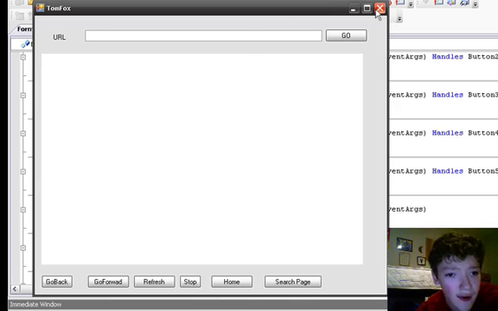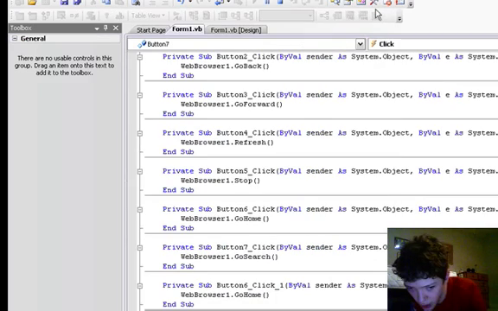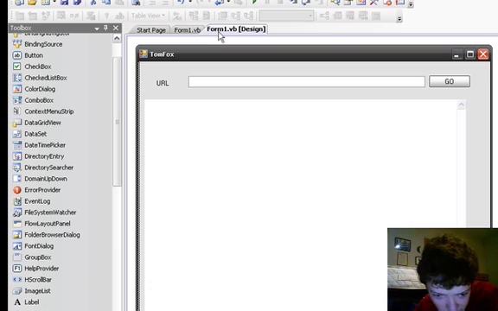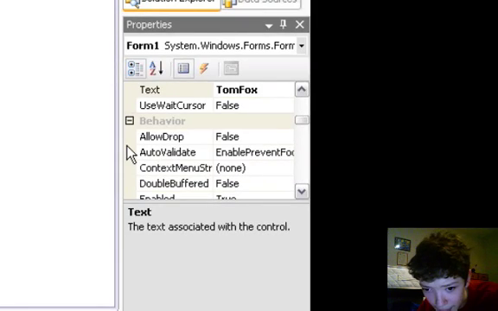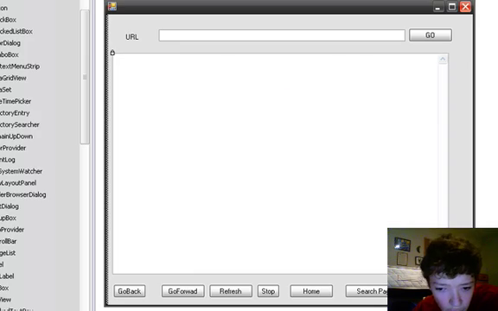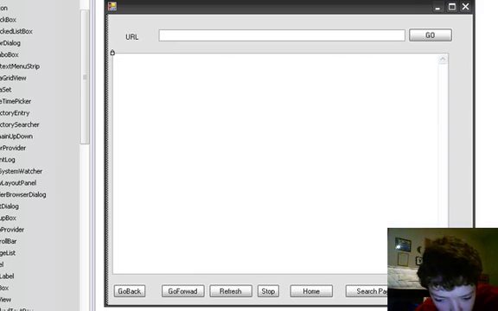And something else we need to do is define our home page, so we've got somewhere to go home to. And we can do this in the GUI without typing any code. And all we need to do is select our main form, that's our main window, and then go over to the property which says URL, and in the URL box type your home page. So in my case it's going to be www.msn.com. And it puts it in there.